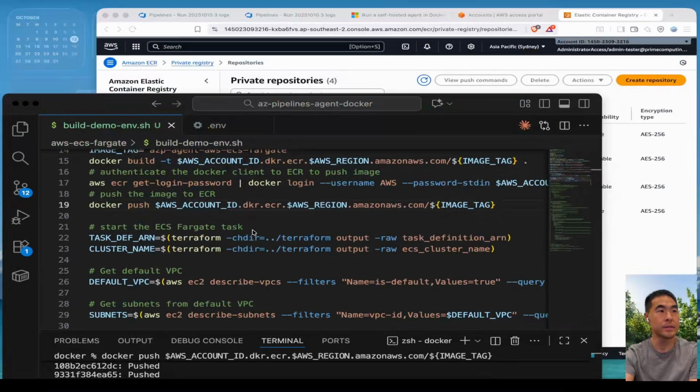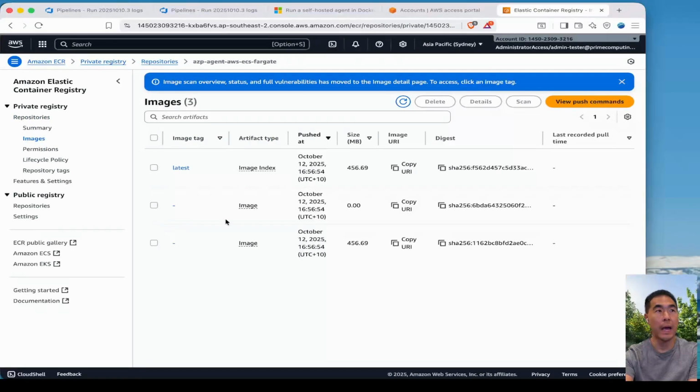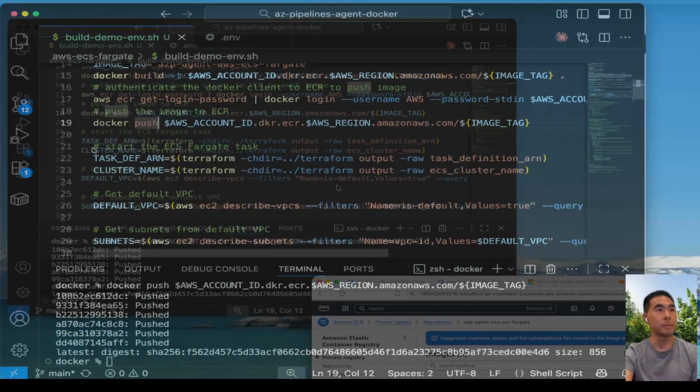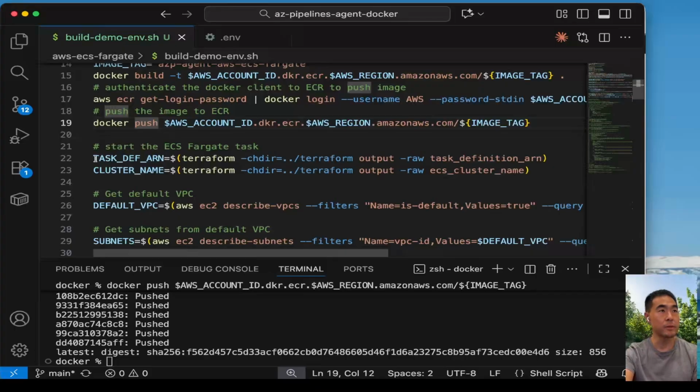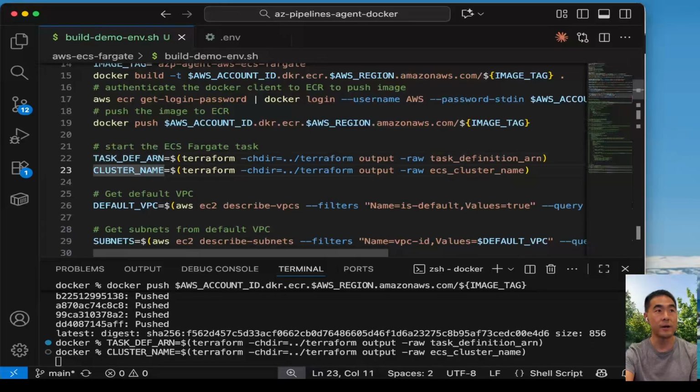Okay, that's great. We should now expect to see our images in here. So here's our image with the latest tag, and its size is 456 MB. Let's continue with the rest of the deployment. So we now want to start the ECS Fargate task. First, I want to get some of these variables.